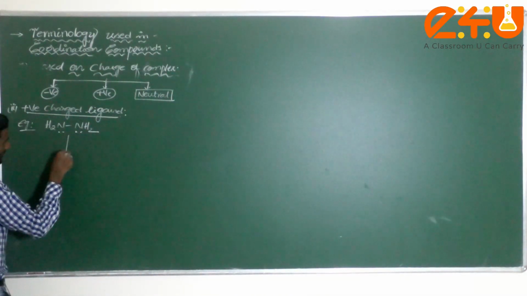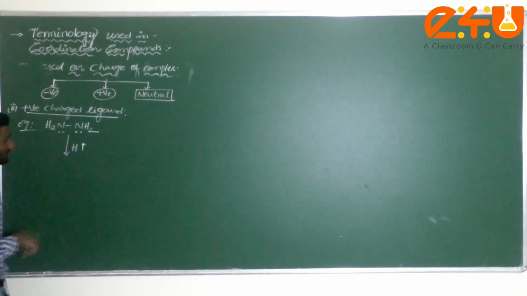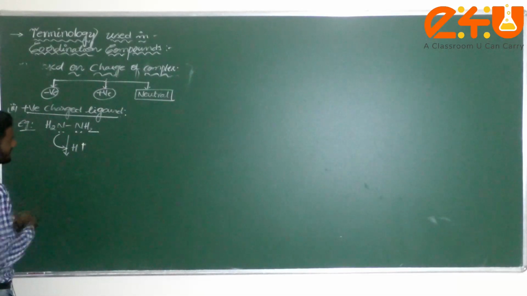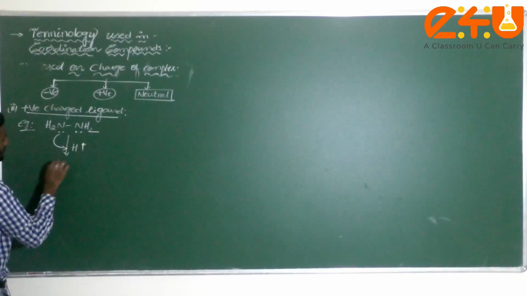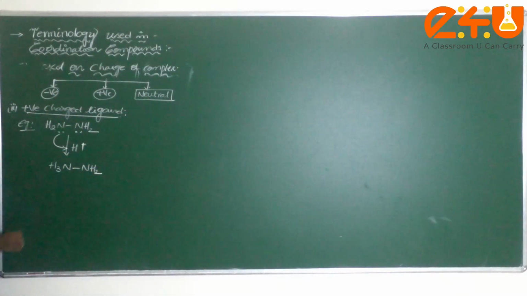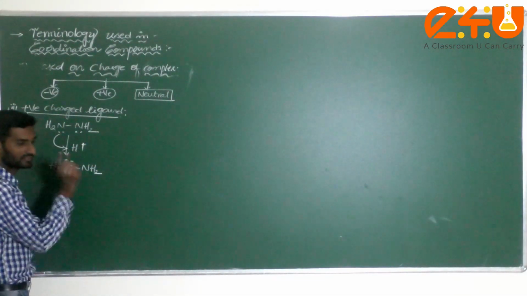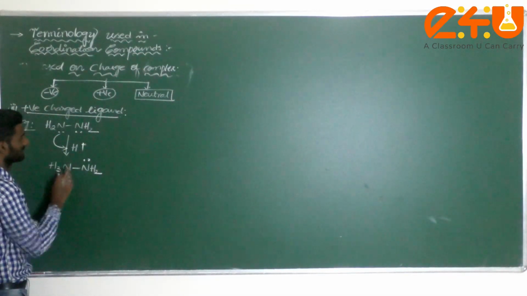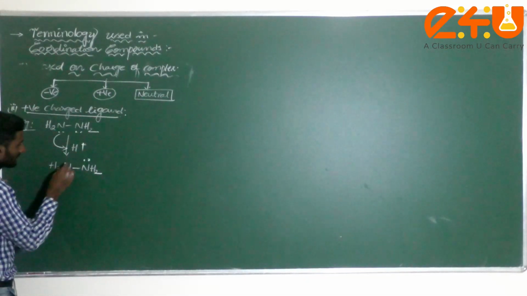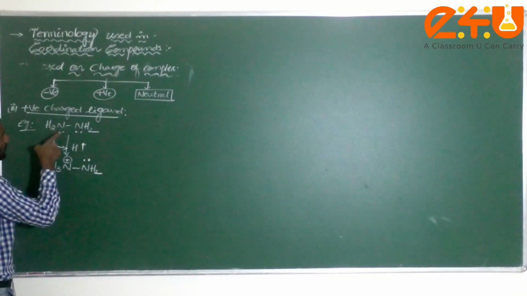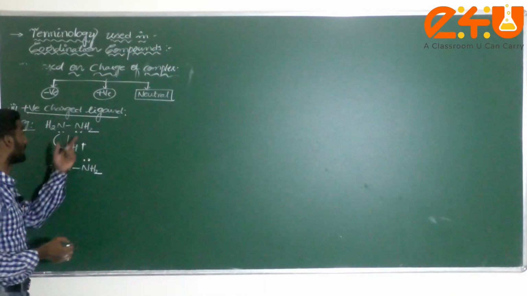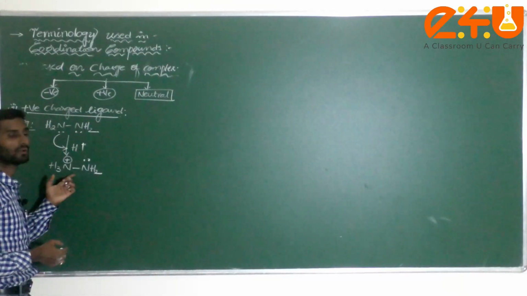Is a lone pair of electrons there or not? Next, if it reacts with, what is it, student? H plus. One lone pair of electrons is donated to H plus. Then what will form here? H3N and H2 or not? But the valency of the nitrogen is 3 only. The other lone pair stays as it is, because only one lone pair is bonded with H plus. Correct or not? Now what charge will we get? Because one lone pair donated to H plus, it forms a positive charge here.